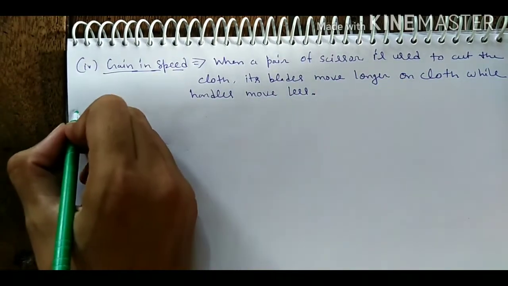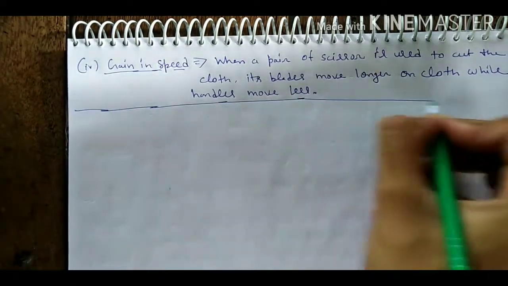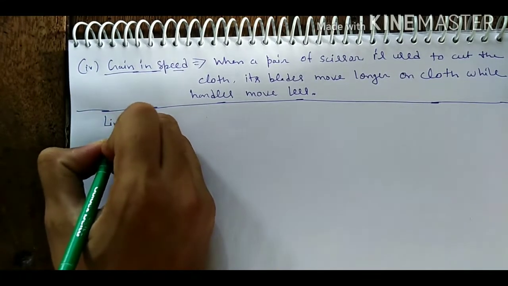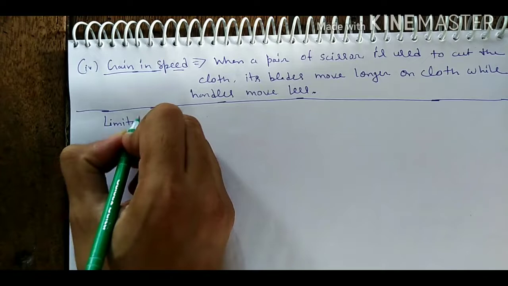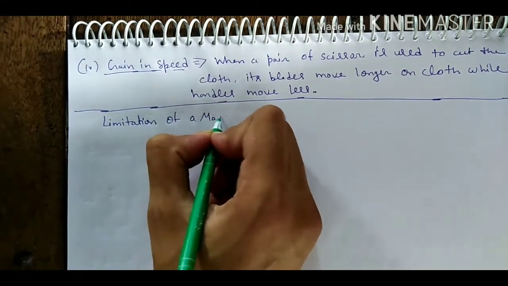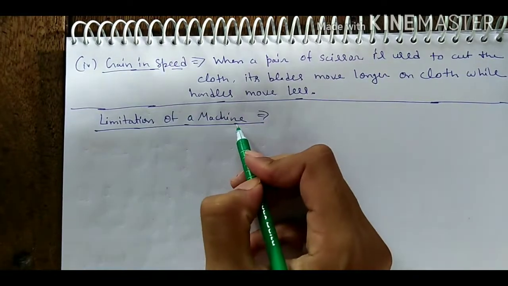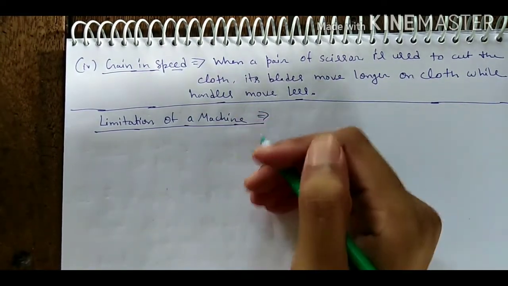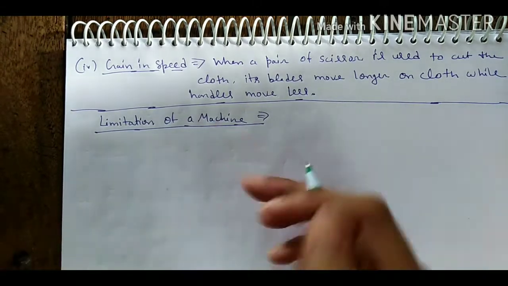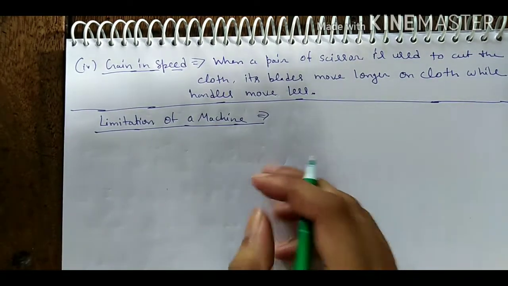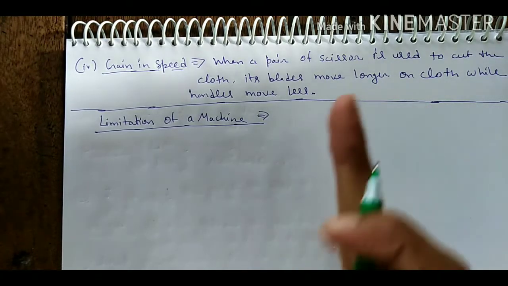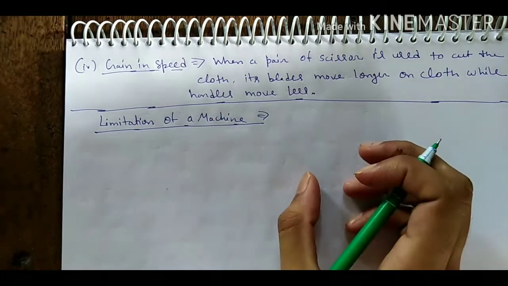Okay, students, the machine has some limitation which we will study, and write the next heading, limitation of a machine. Limitation of a machine means, students, a machine cannot be used as a force multiplier as well as speed multiplier simultaneously. It means any machine cannot be a force multiplier and speed multiplier both at the same time.